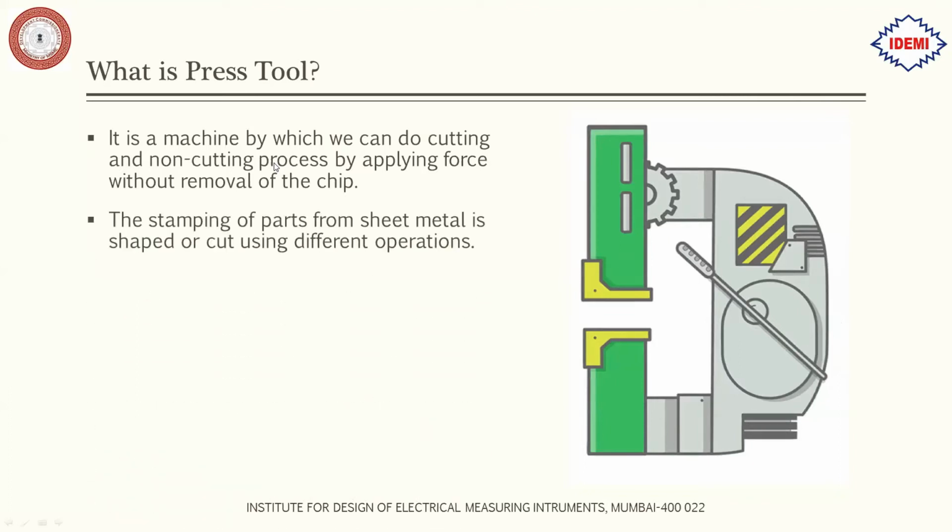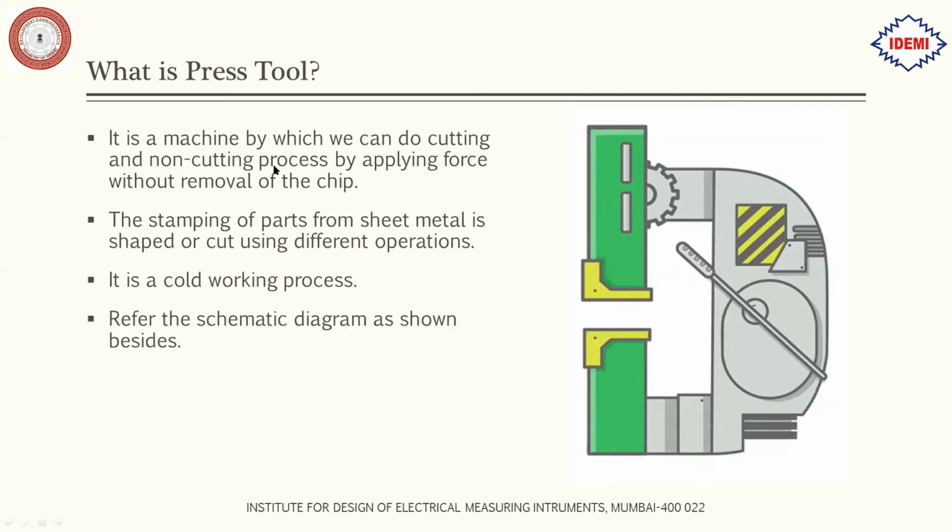The stamping of parts for sheet metal is shaped or cut using different operations. Like I said earlier, there are different operations performed on a press die, which we will see later on. Then it is a cold working process. Here there is no heat involved, unlike in casting and molding processes. We just feed the strip without any heating effect.